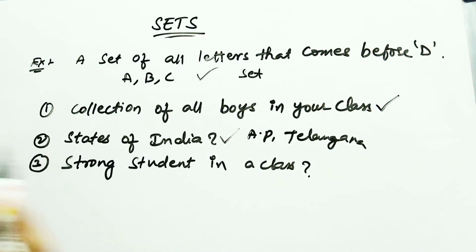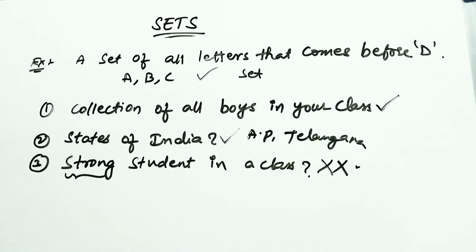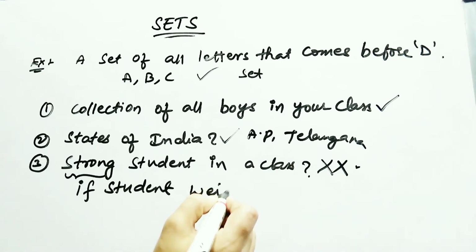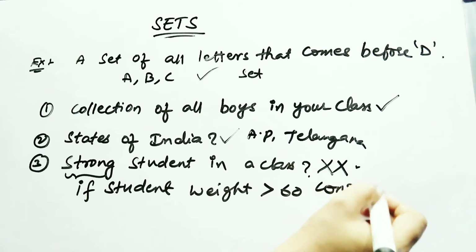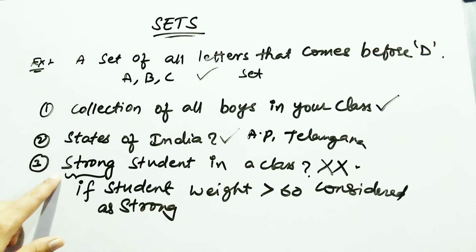If you say strong students in a class, it is not a set, because strong is a relative term. If you add a condition to this statement, you can create a set. What if you write: if a student's weight is greater than 60, consider as strong? If you add the condition to this statement, you can form a set.